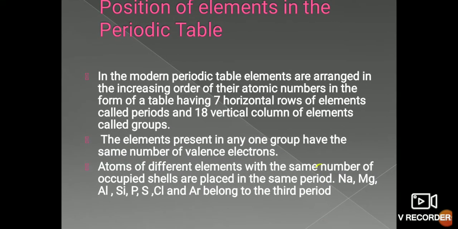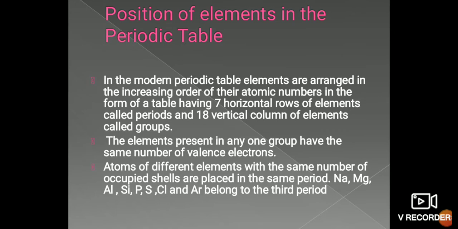Now let us consider the position of elements in the periodic table. In the modern periodic table, elements are arranged in increasing order of their atomic numbers. It has 7 horizontal rows of elements called periods, while Mendeleev's had 6. It has 18 vertical columns of elements called groups.